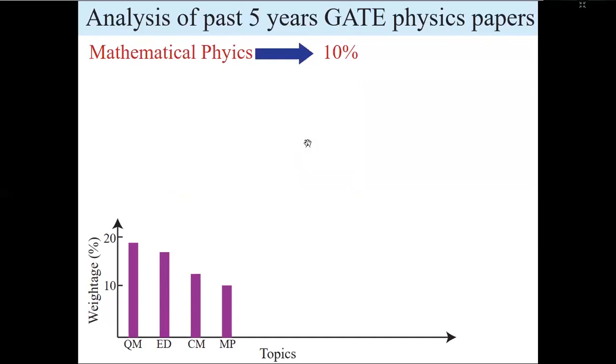It contributes almost 10%. So quantum mechanics, we start with around 20, now it comes to 10. As you can see now, if I add these 4, you can see how much weightage they are carrying. If you prepare these 4, it is like you are almost done. For mathematical physics, there's a vast topic, so a few books you need to go through for different topics.